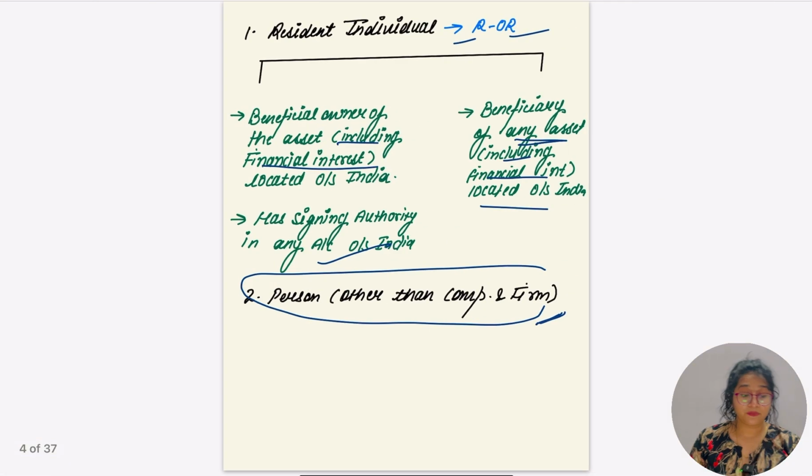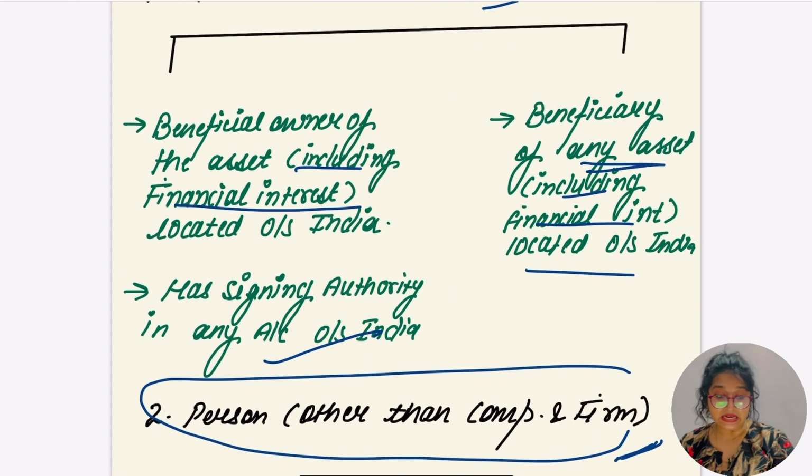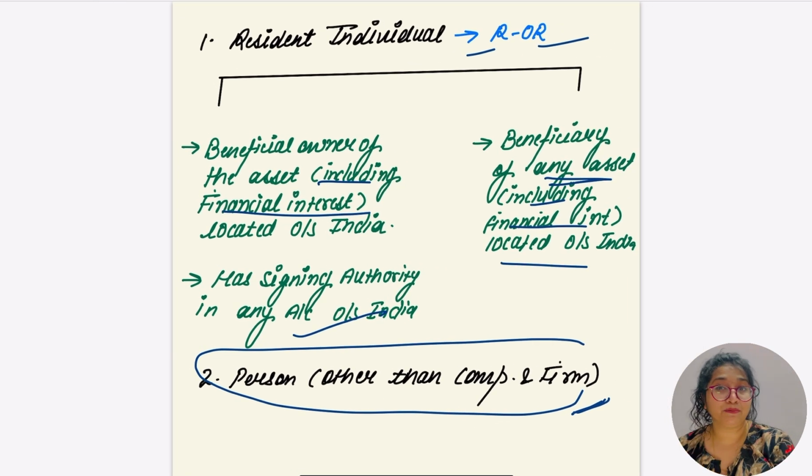For the resident individual who is the beneficial owner of an asset, or has a financial interest in an asset located outside India, or is the beneficiary of any asset including financial interest located outside India, these are the people who have to file a compulsory return.